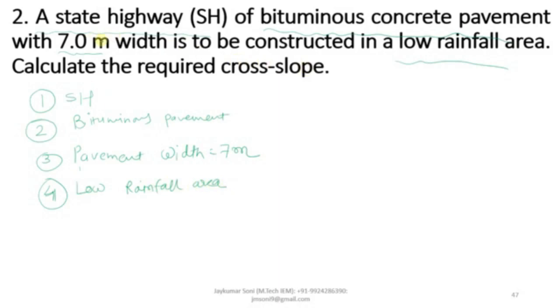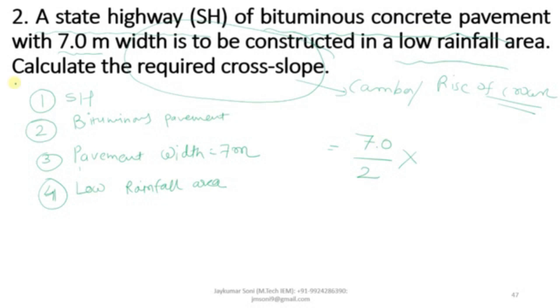And you need to calculate the required cross slope. This only means camber or rise of crown. So camber will be half of the pavement width, which is 7.0 by 2. Now we need to consider the category. Here bituminous pavement is given and low rainfall area is given.